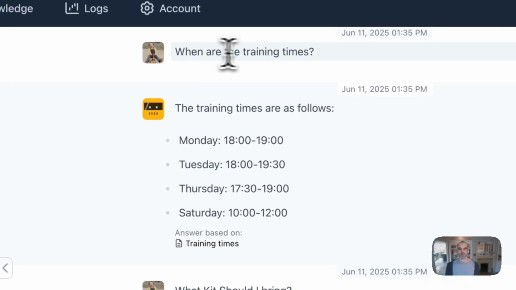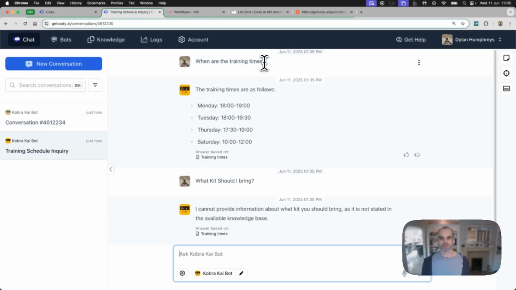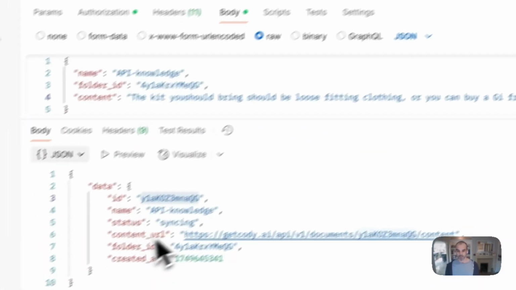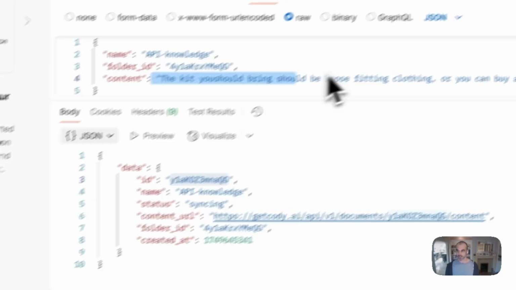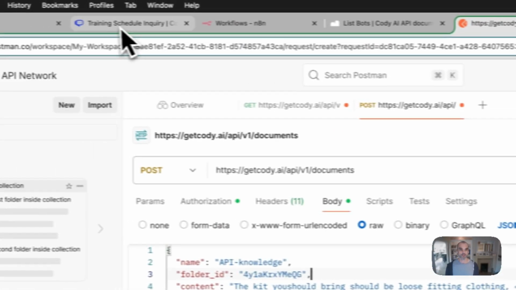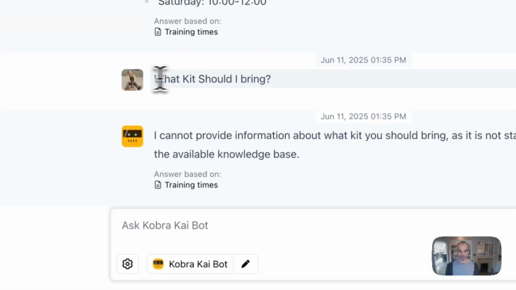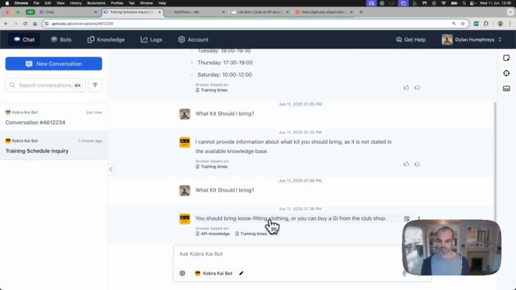So you can see here that we'd already asked the bot when the training times are, which it had the information of. But when I asked it what kit I should bring, it couldn't answer that because it didn't have that information. However, now we've just added that information in and injected it into the bot using the API, it should now be able to answer this question. So let's test it out. There we go. You should bring loose-fitting clothing, or you can buy a gi from the club shop. So our API calls are working. So now let's nip over to n8n and let's get our automation up and running.